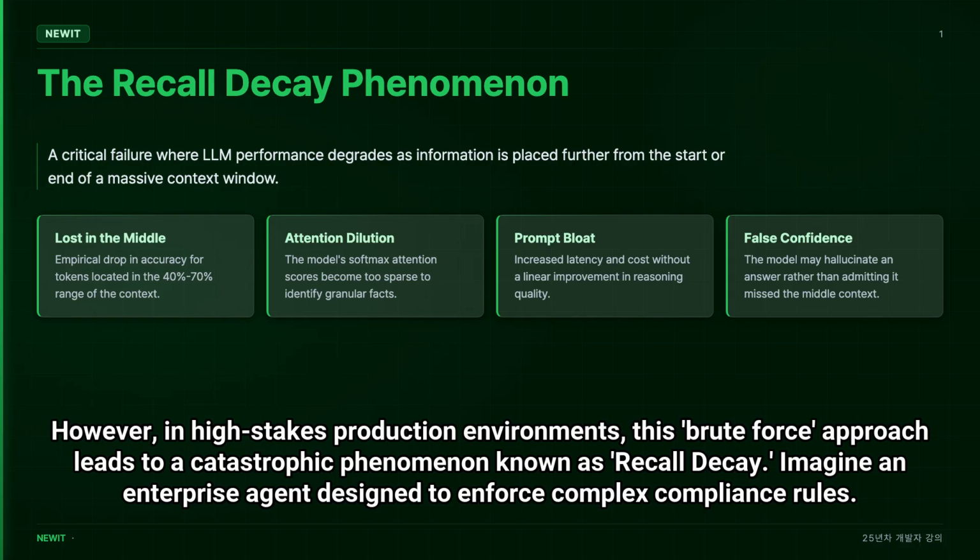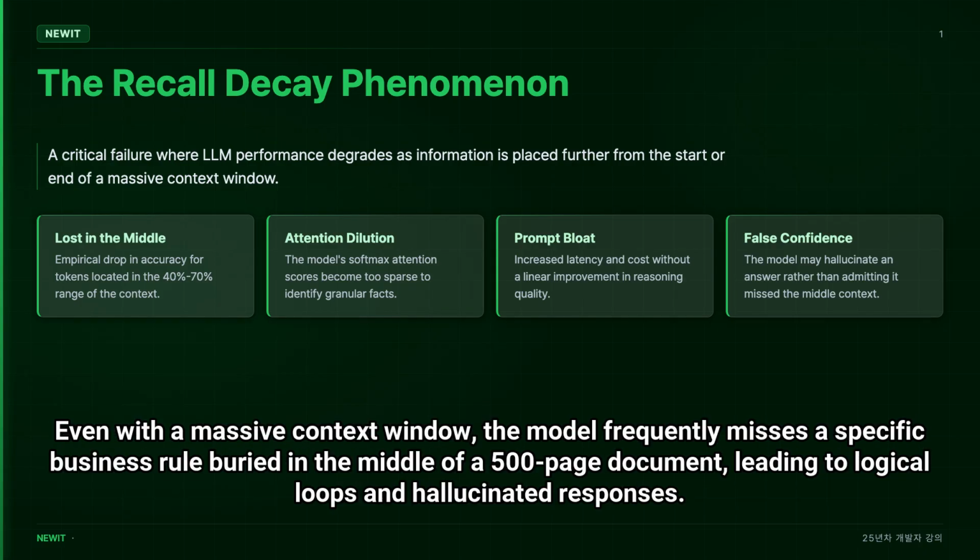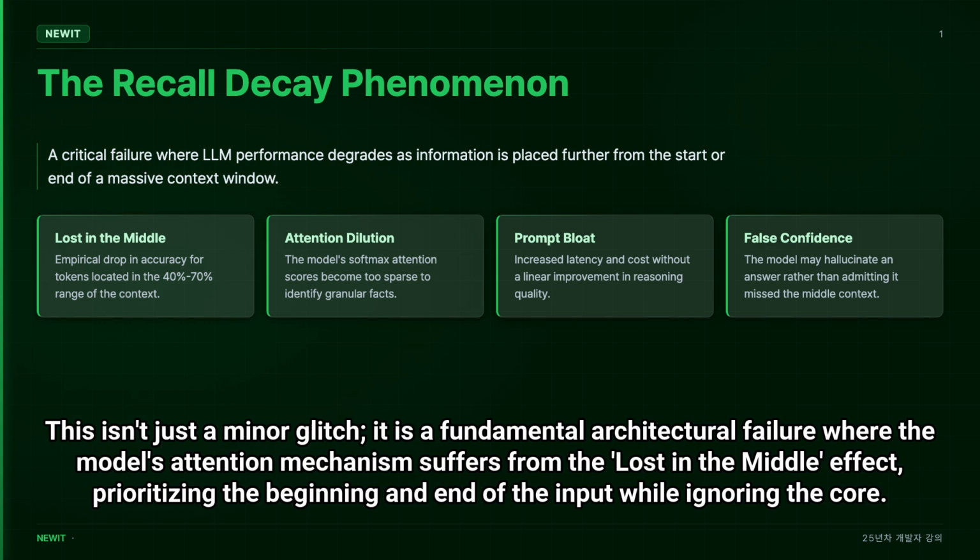Imagine an enterprise agent designed to enforce complex compliance rules. Even with a massive context window, the model frequently misses a specific business rule buried in the middle of a 500-page document, leading to logical loops and hallucinated responses. This isn't just a minor glitch. It is a fundamental architectural failure where the model's attention mechanism suffers from the lost in the middle effect, prioritizing the beginning and end of the input while ignoring the core.